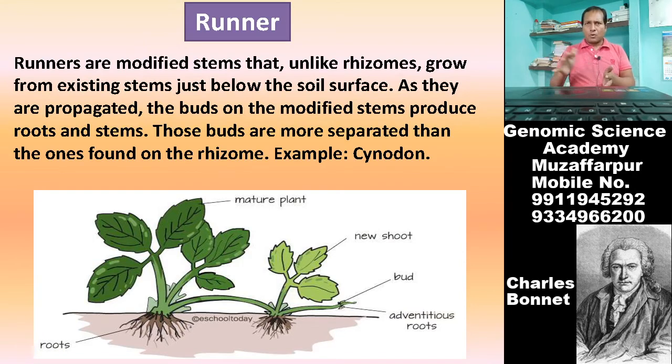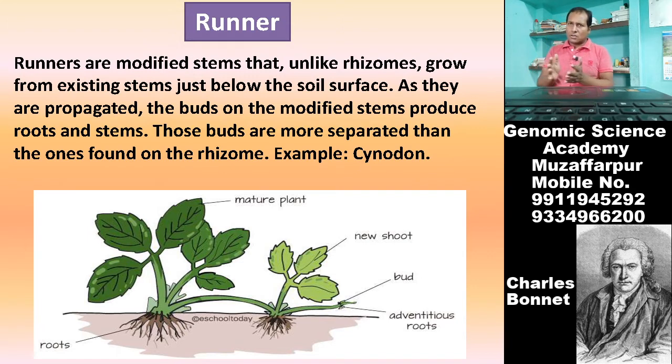As they are propagated, the buds of the modified stem produce roots and stems. Those buds are more separated than the ones found in the rhizome. So, this is the modified stem, and from the node portion of this stem, a new plant gets developed.